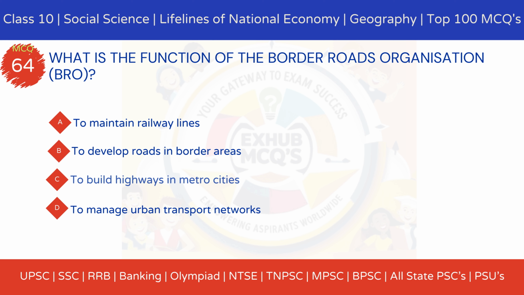Option A, to maintain railway lines. Option B, to develop roads in border areas. Option C, to build highways in metro cities. Option D, to manage urban transport networks.